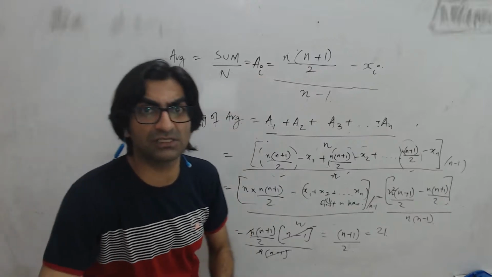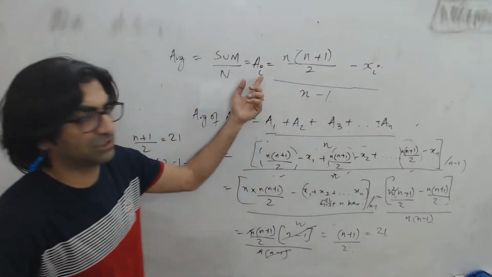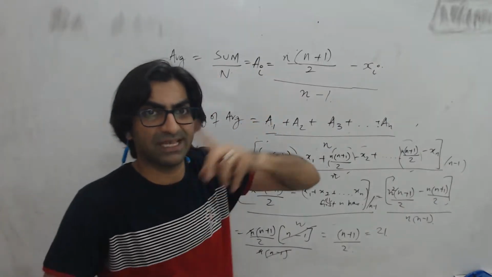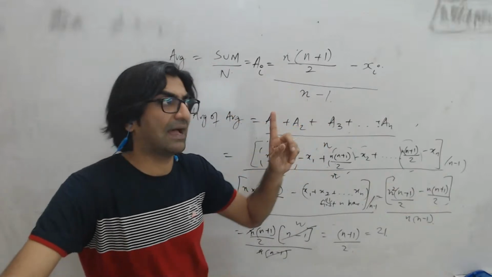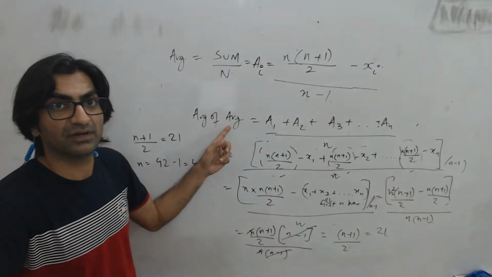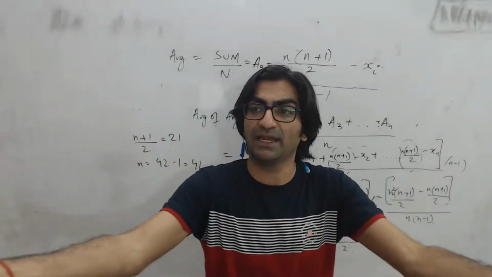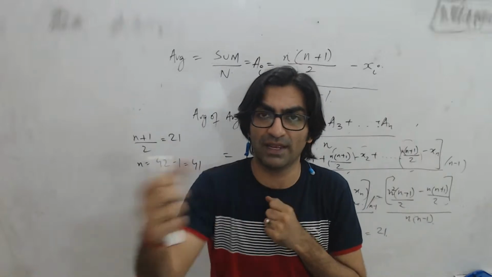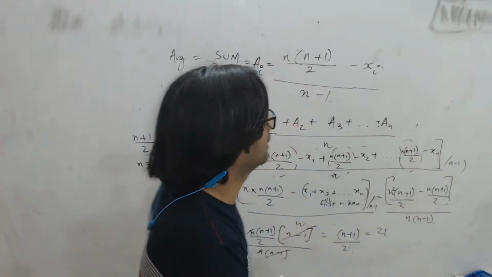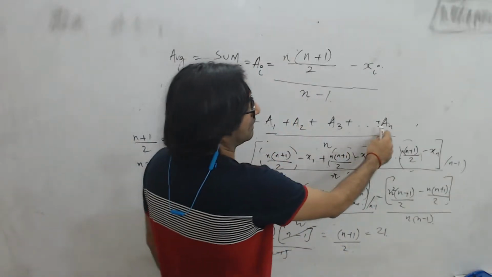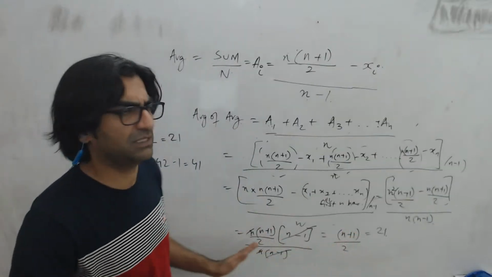So this is the average that every student calculated. I write it as Ai because there will be an A1, an A2, an A3, and so on till An. So this is every student's average. Now the question says every student leaves out one different number, and the average of averages is given. What does average of averages mean? I take every student's average, bring all those averages together, A1, A2, A3 till An, and average them out. Which means A1 plus A2 plus A3 till An, divided by n. That's what the question means.